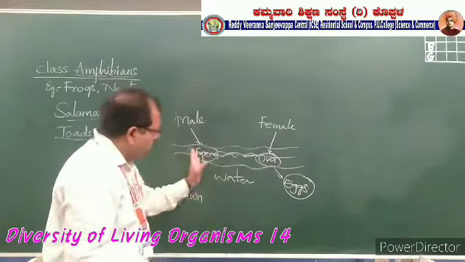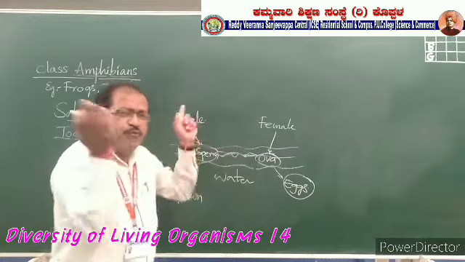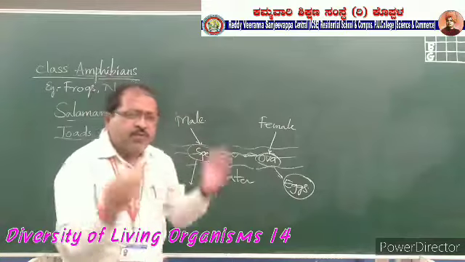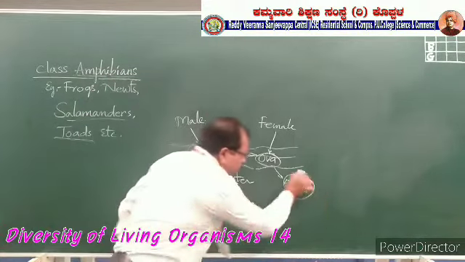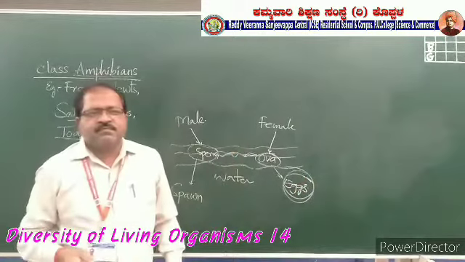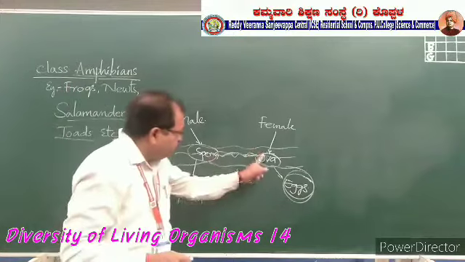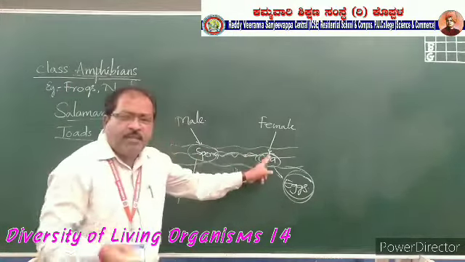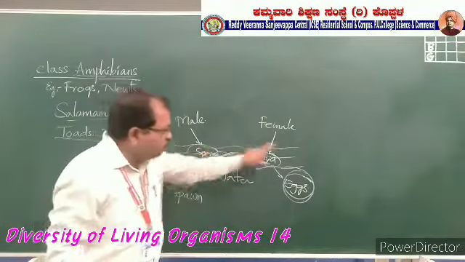So here, what is the meaning of fertilization? Fusion of the male gamete with the female gamete. This is called fertilization, producing the fertilized egg, the zygote. The fusion of the male gamete with the female gamete happens outside the female body, that is in the water.